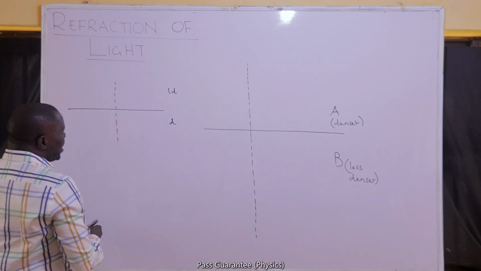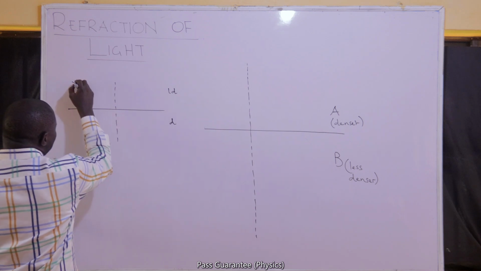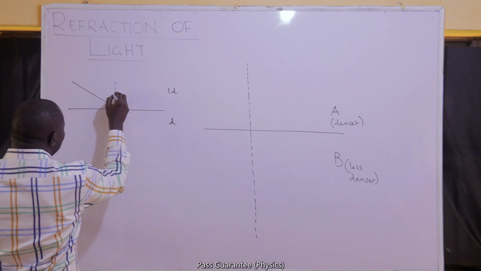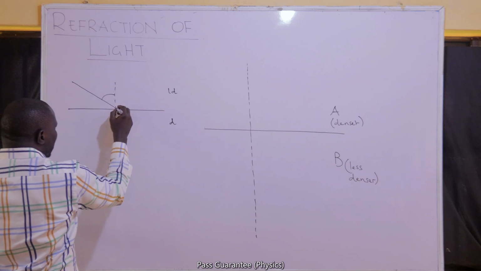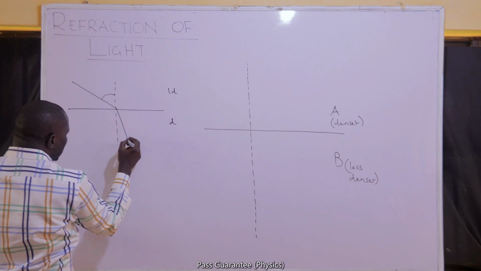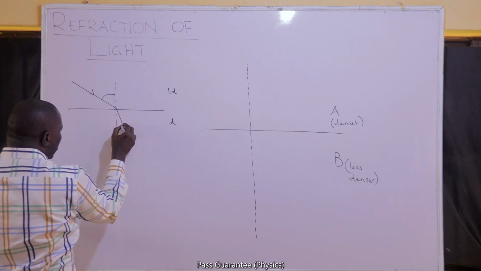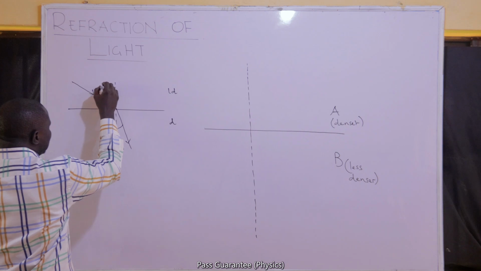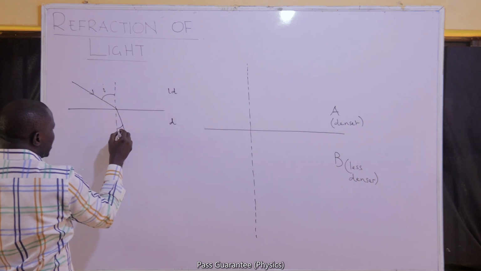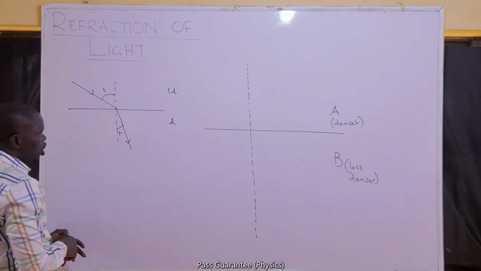That means if light were to travel from less dense to dense, it will travel in such a way that it will have a large angle with the less dense and a smaller angle with the dense. Because it has a smaller angle in the dense, we will say that the incidence angle is more than the refracted angle.